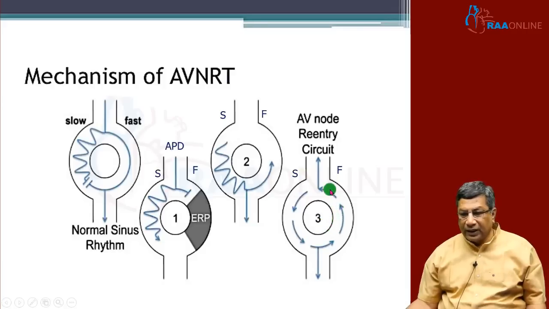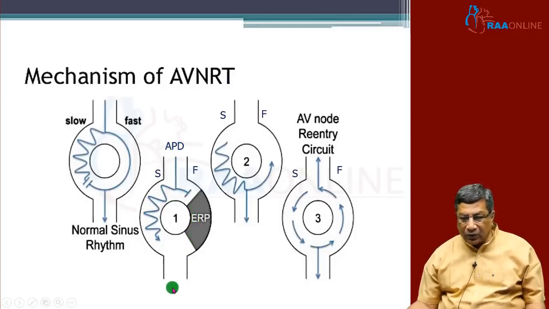The fast pathway, conducting retrogradely, will go back and depolarize the atrium, and the slow pathway is the one coming to the ventricles to depolarize the ventricle. This is how the reentry circuit is precipitated, in the common type, typical AVNRT. Typical AVNRT has a slow pathway conducting antegradely and a fast pathway conducting retrogradely. When the slow pathway conducts antegradely, you get the QRS complex. Because the fast pathway is conducting rapidly to the atrium, the P wave will be inside the QRS complex.